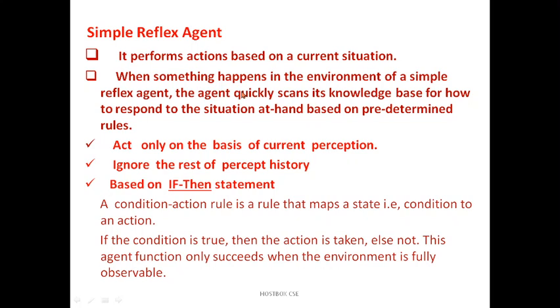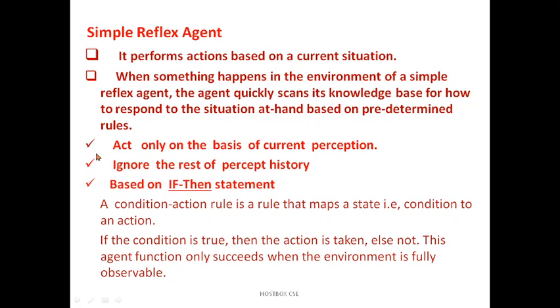When something happens in the environment of a simple reflex agent, what happens? The agent quickly scans its knowledge base for how to respond to the situation at hand, based on predefined rules. There are three important rules here. One is to act only on the basis of the current perception and ignore the rest of the perceived history, based on if-then statements. As the name implies, a simple reflex agent can be used in robotics or in software only.